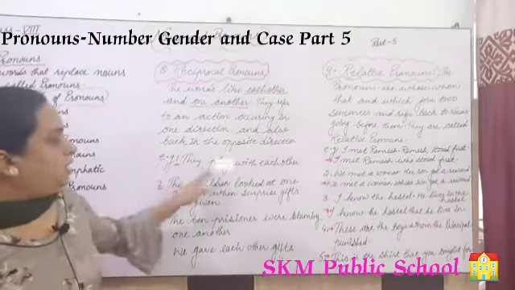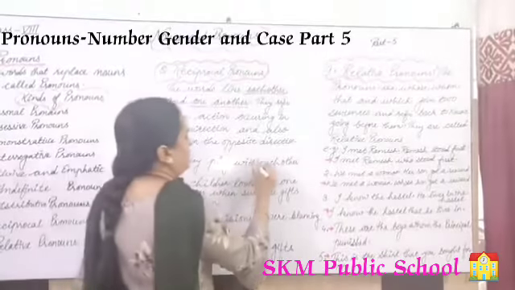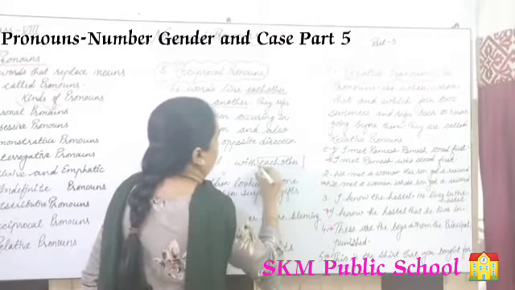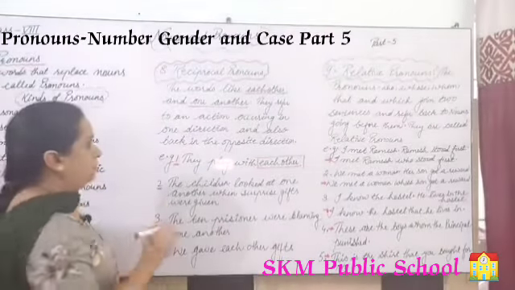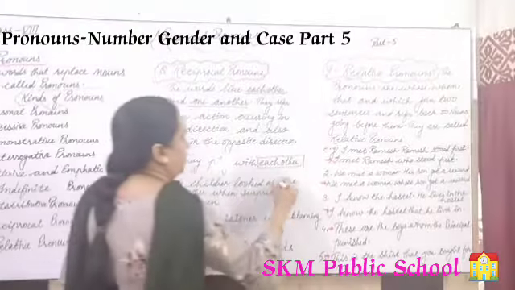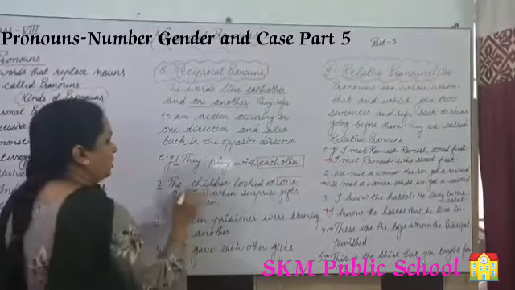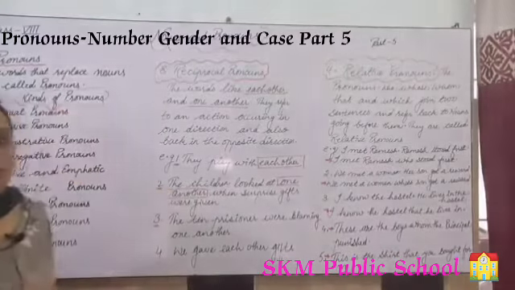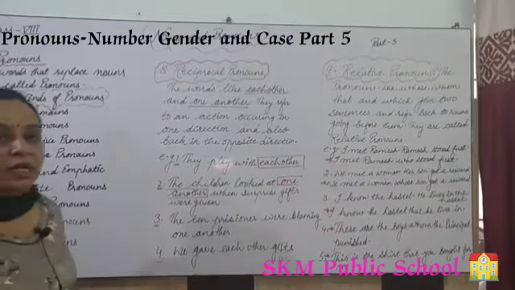For example, they play with each other. In this sentence, the reciprocal pronoun is each other. The children looked at one another. Here one another is working as a reciprocal pronoun. The 10 prisoners were blaming one another.